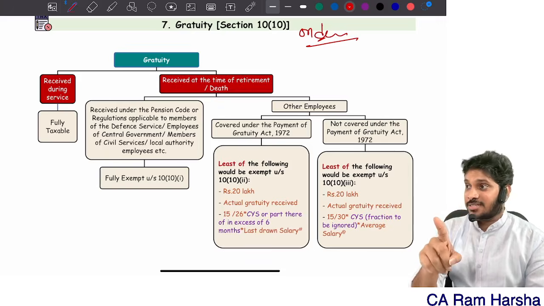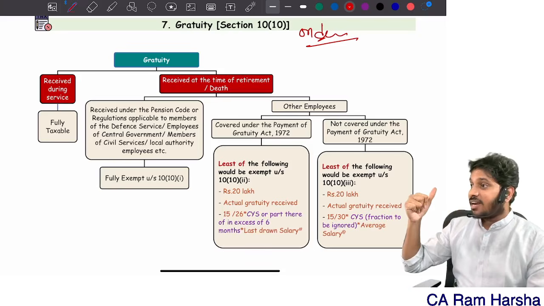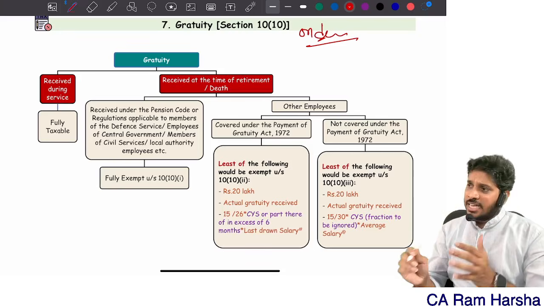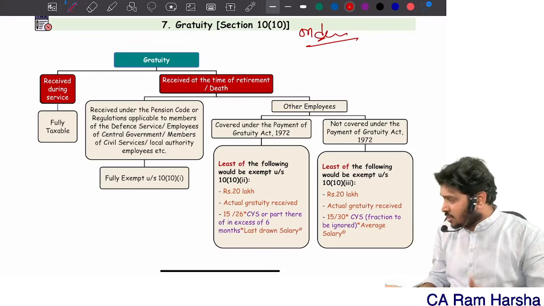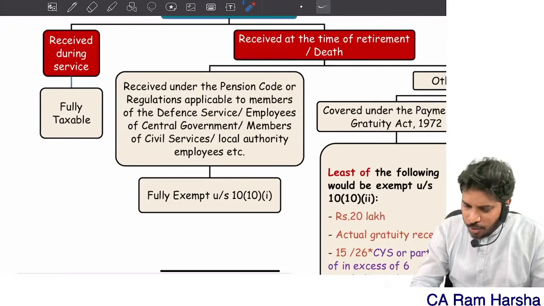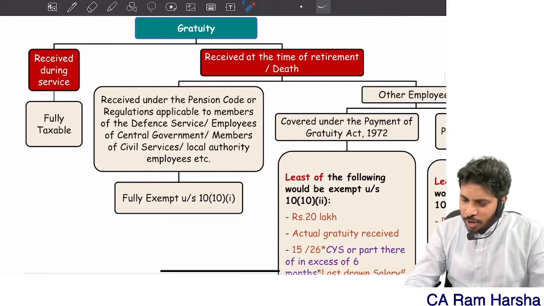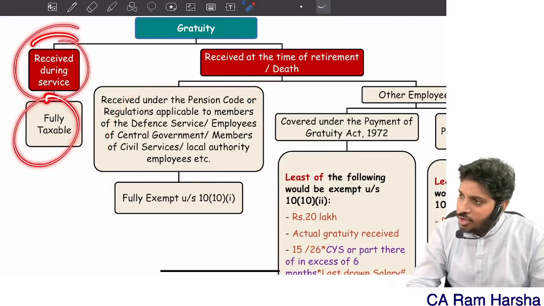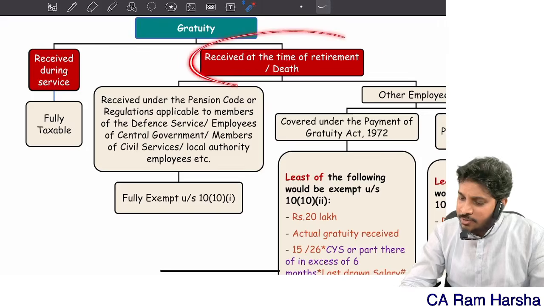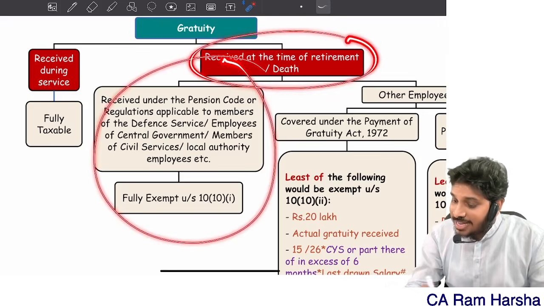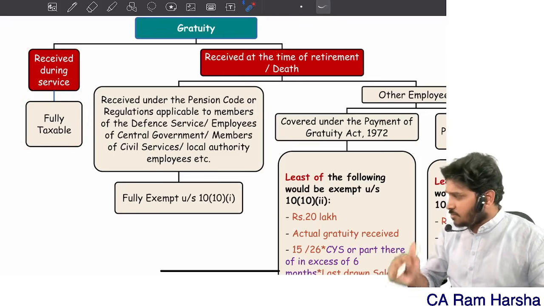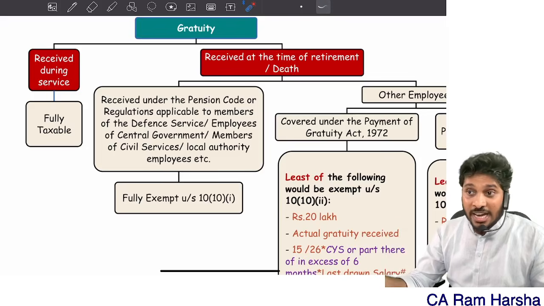It is treated as allowance and it is considered in RFA salary computation purpose. Remember? Fine. Sir, I received gratuity on retirement, sir. Very simple. You are a government employee, fully exempt. Non-government, I mean, you received during service, fully taxable. Government employee received on retirement or death, fully exempt. Remember, if it is received during the service, whether it is government or non-government, fully taxable.